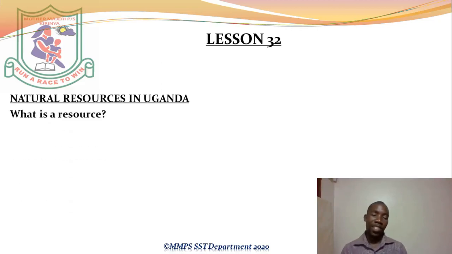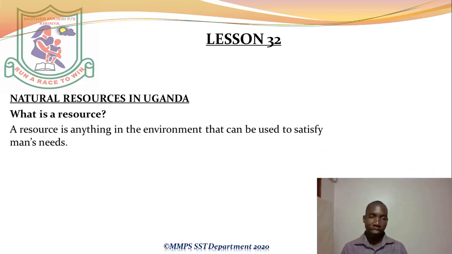That's what a resource means. A resource is anything in the environment that can be used to satisfy man's needs. Or you can say, it is anything that man uses to meet his needs. That is a resource. Anything that people use, whether it was made or it exists naturally, it is a resource.